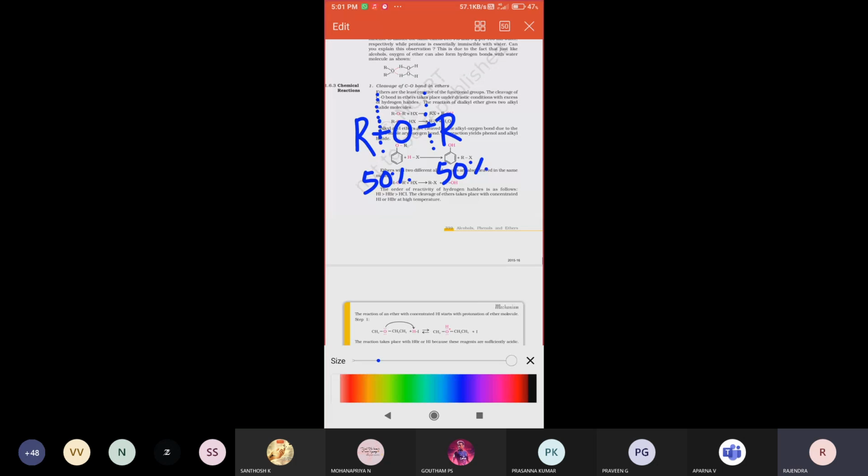If the two attached alkyl groups are different, how does it decompose? For example, take CH3 CH2 O CH3. This is one compound looking like this. These two alkyl groups we represent as ROR dash.